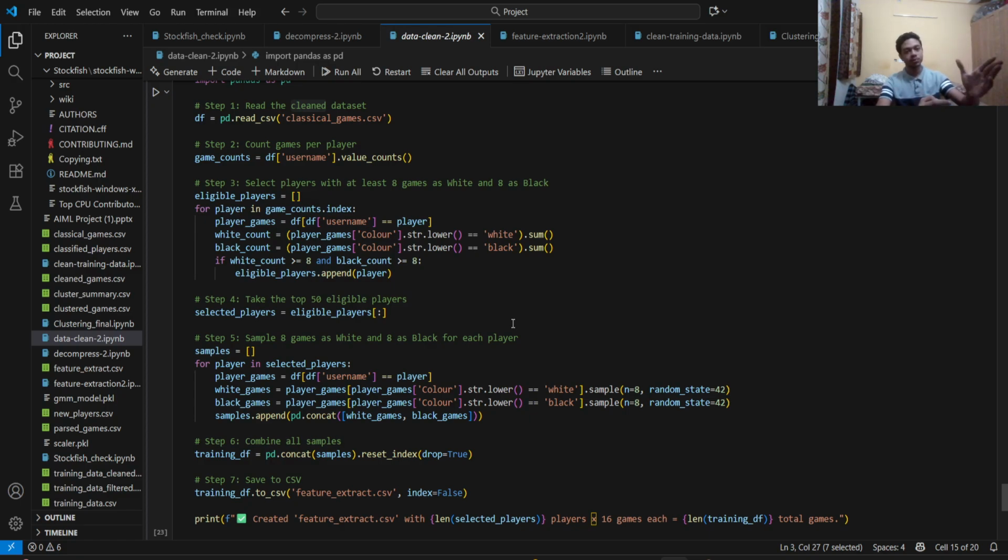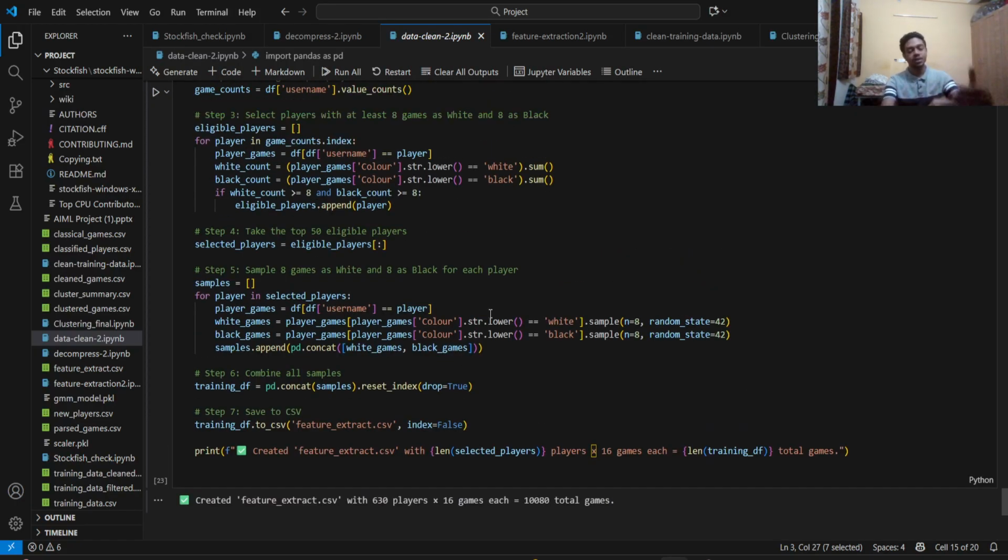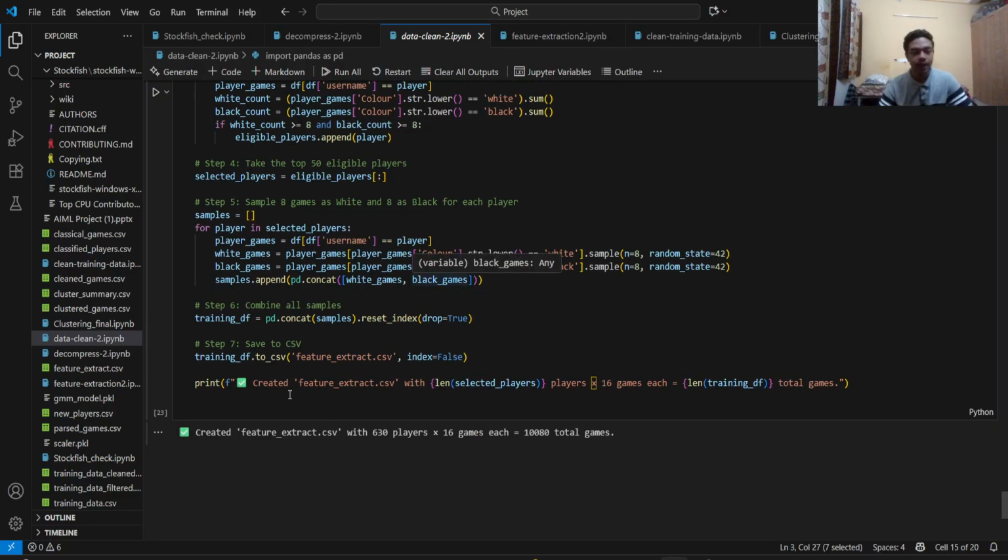I've taken a new column with just one player's name, and in the next column, which is the color he's played, I've mentioned whether the player has played white or black. So from game-centric data, I've shifted it to player-centric data, and I've exported it to a new CSV file, feature extract CSV.